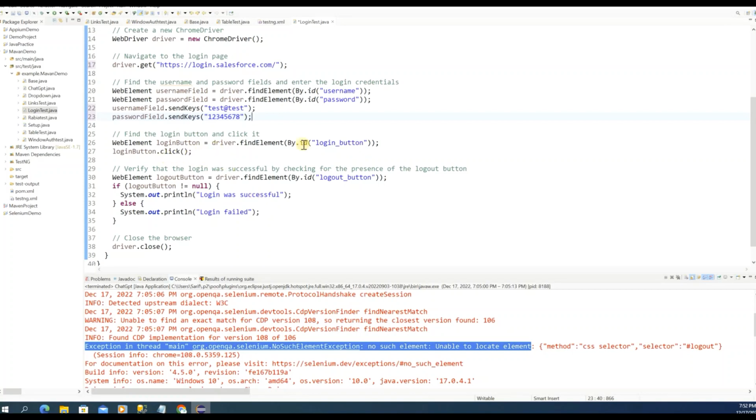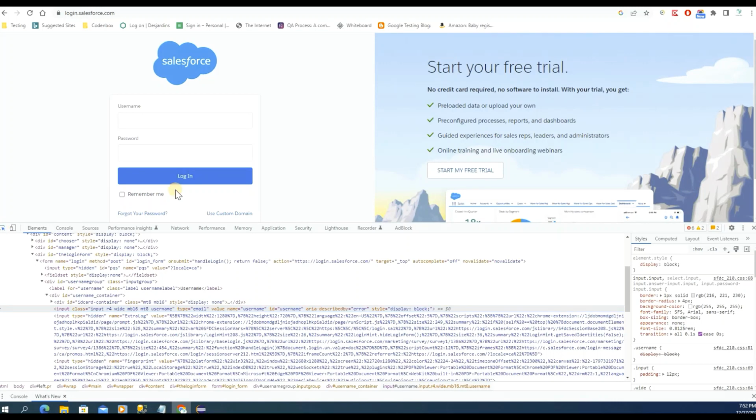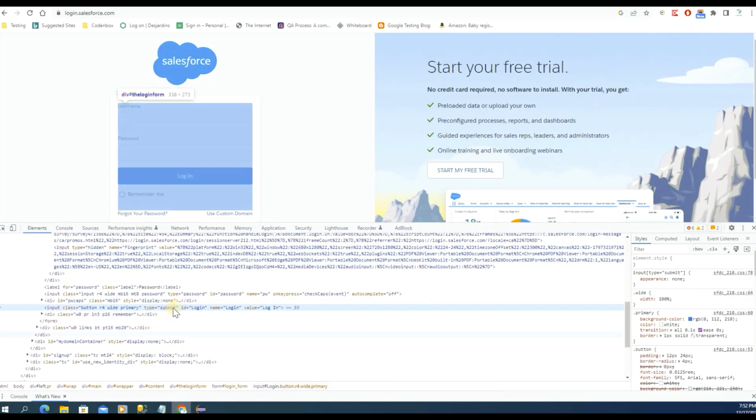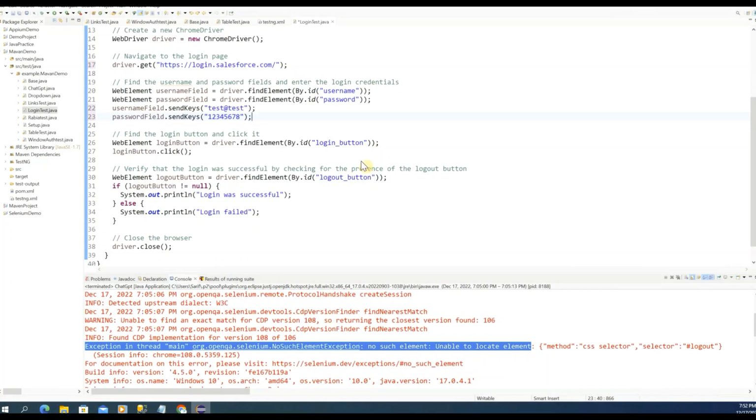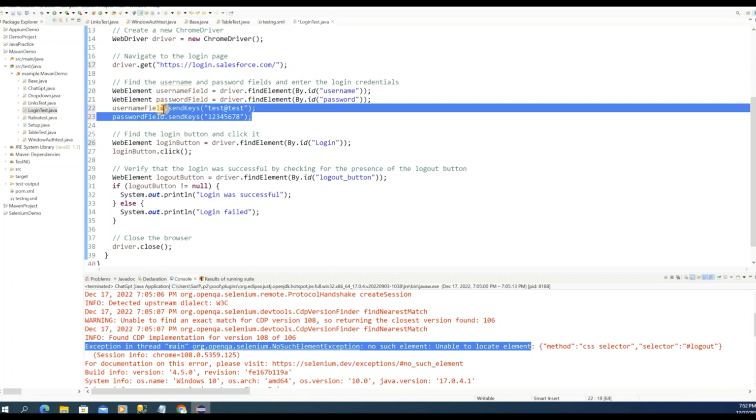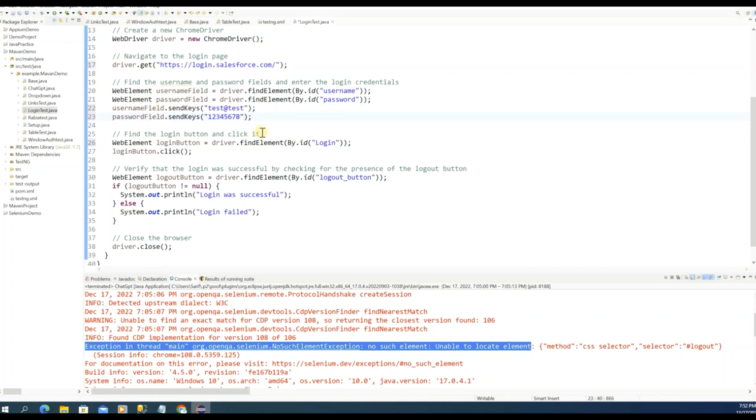So for the login button, let's see what the value is. Inspect: login, there is an ID called login, right? ID equals login. Just change the value over here, and then you are clicking. You see, everything is there. They did everything. And if your username and password are valid credentials, then it's supposed to log in.